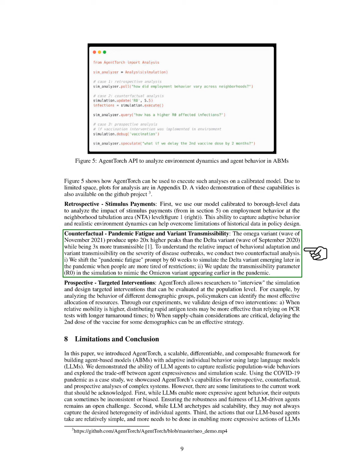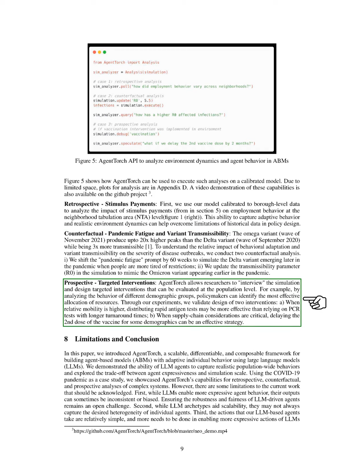In counterfactual analyses, we examine the effects of pandemic fatigue and variant transmissibility by simulating different scenarios, such as the emergence of the Delta variant later in the pandemic and adjusting transmissibility parameters to reflect the Omicron variant. Finally, AgentTorch enables us to design targeted interventions by analyzing demographic behaviors, helping policymakers allocate resources effectively. We validate two intervention strategies: distributing rapid tests during high mobility periods and delaying second vaccine doses for certain demographics when supply chains are critical.